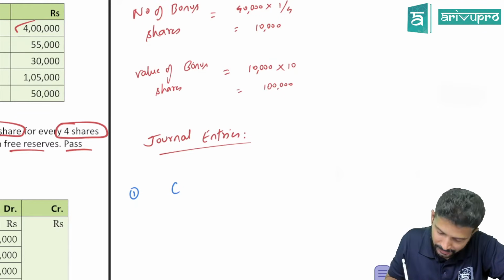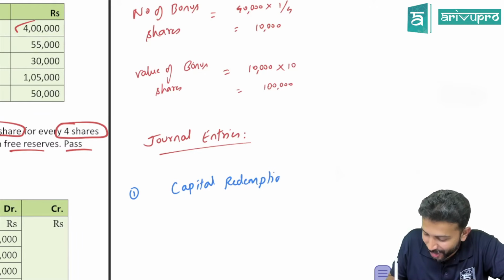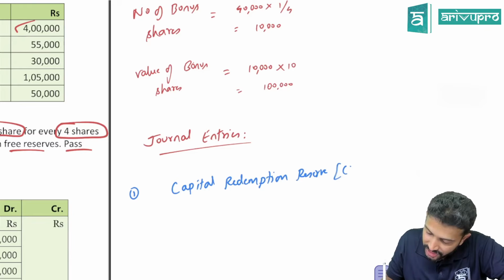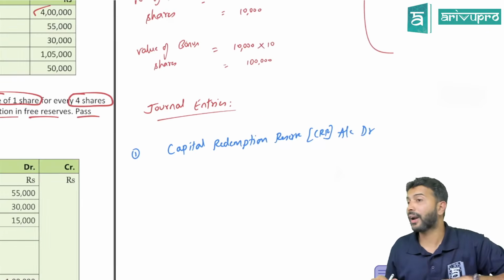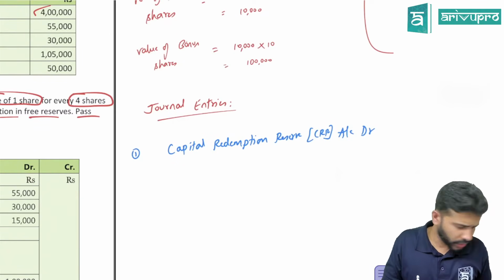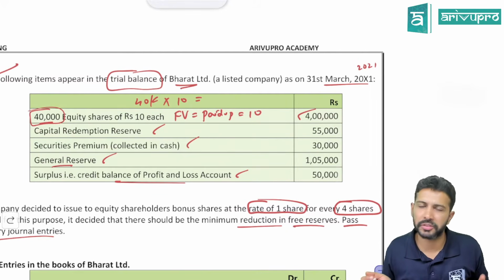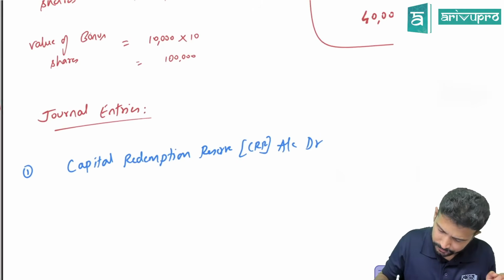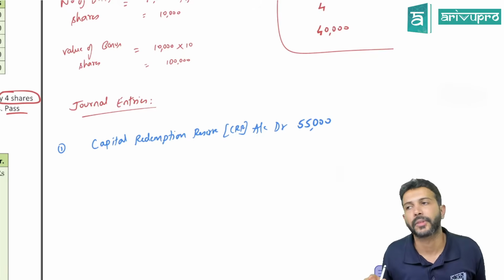CRR or full, shall I write? Lazy people are telling me to write CRR. Enough, I'll write it in full. Even I am lazy. Capital redemption reserve account debit. How much? 1 lakh? Check, do you have 1 lakh in CRR or just 55? Just 55. If you have only 55, you can utilize only 55. That means there is a shortage.